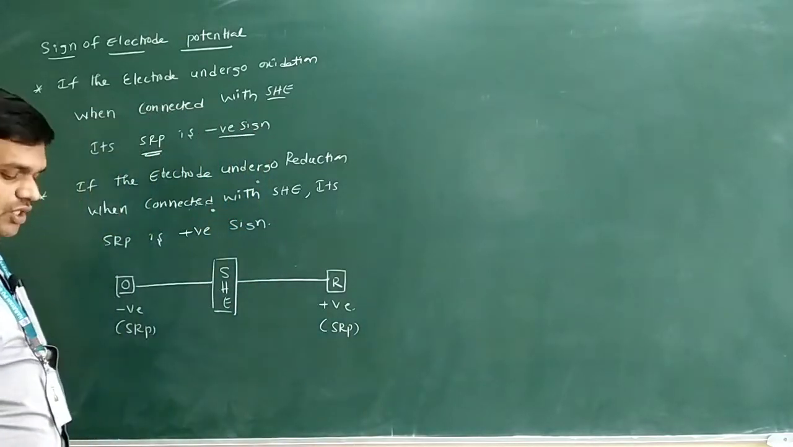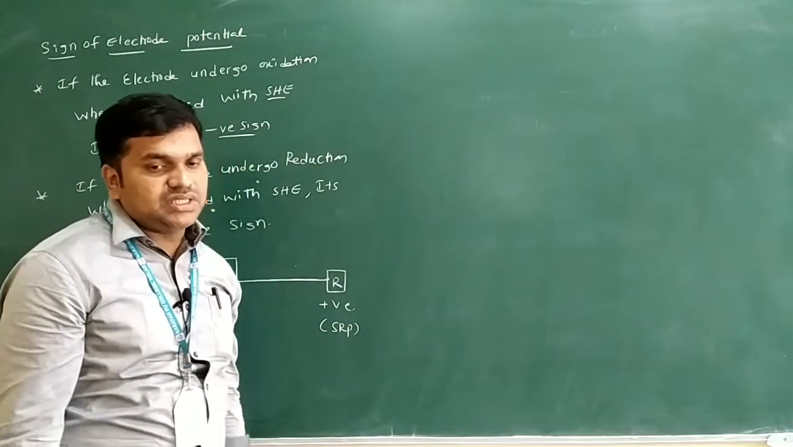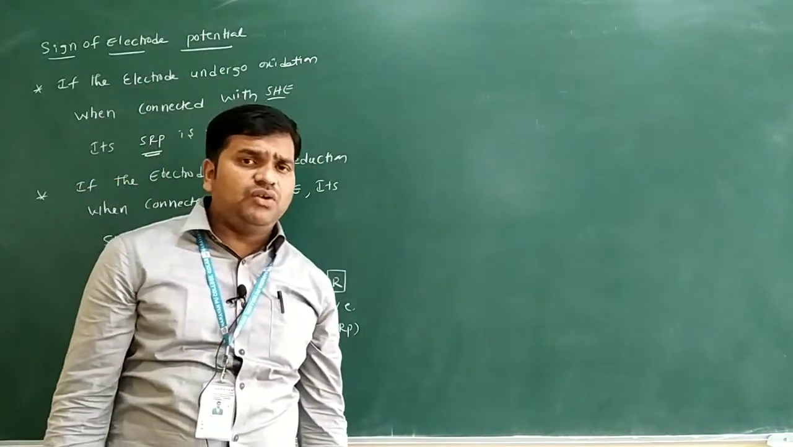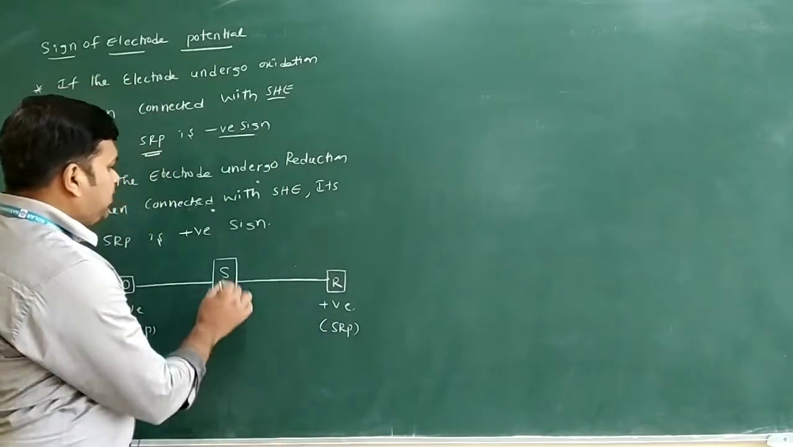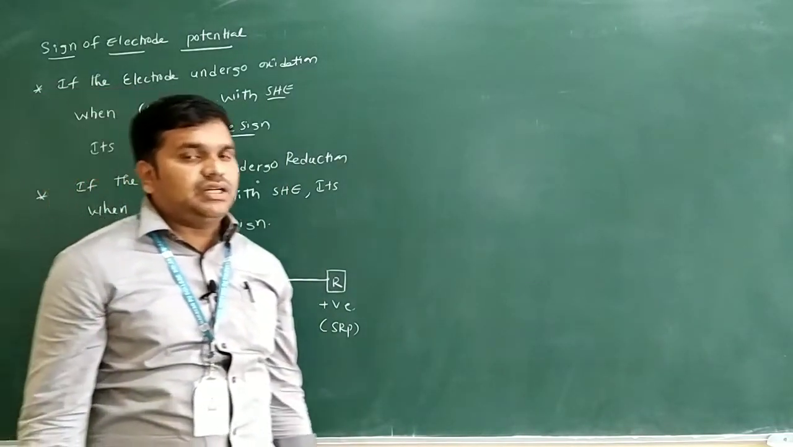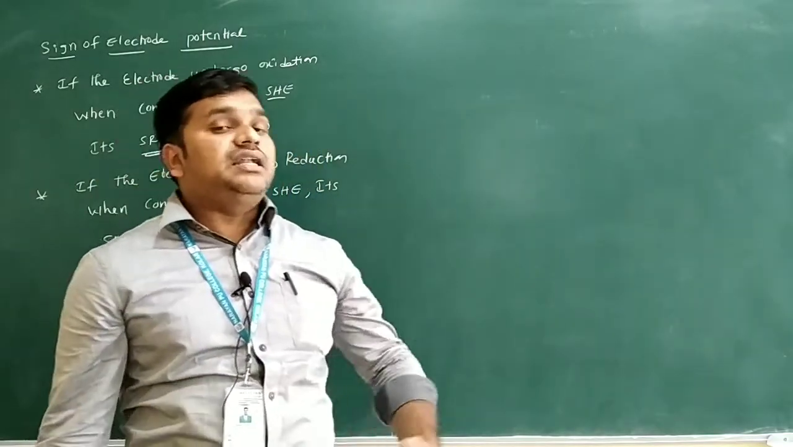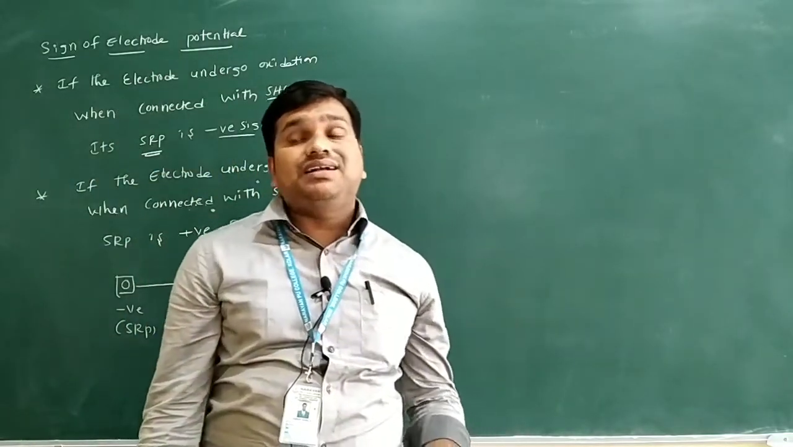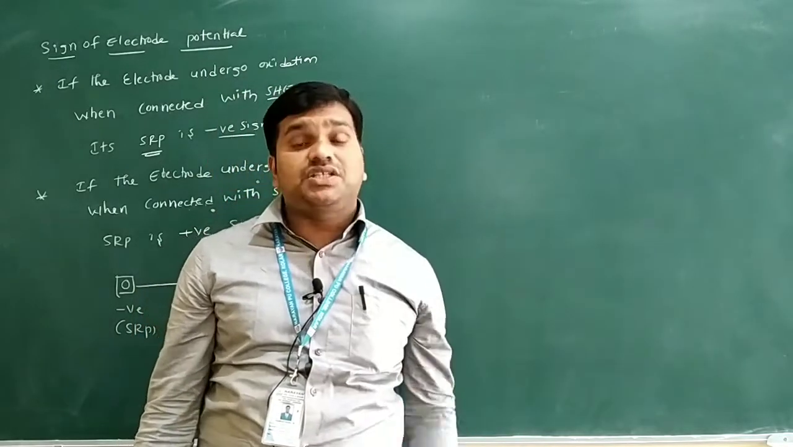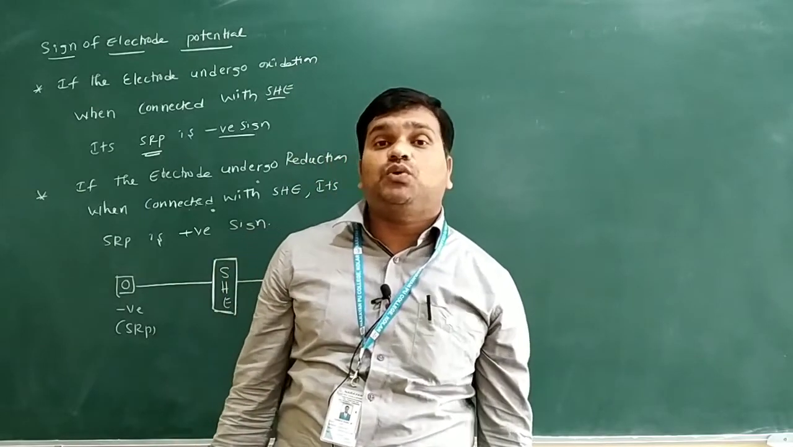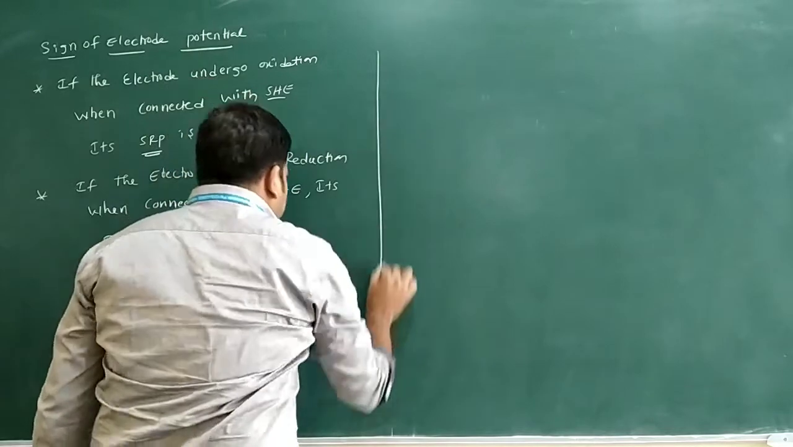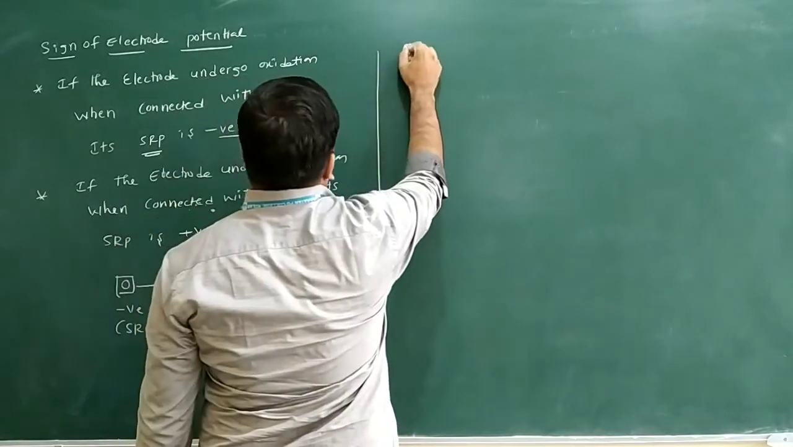So if you want to write the standard reduction potentials with negative values and positive values, what is required? Standard hydrogen electrode is required. By using this standard hydrogen electrode, we want to arrange the elements in increasing or decreasing order of the standard reduction potentials in one form of a series only. That series we are calling what? Electrochemical series only. Very important, electrochemical series. Let us see the next concept we have, electrochemical series.